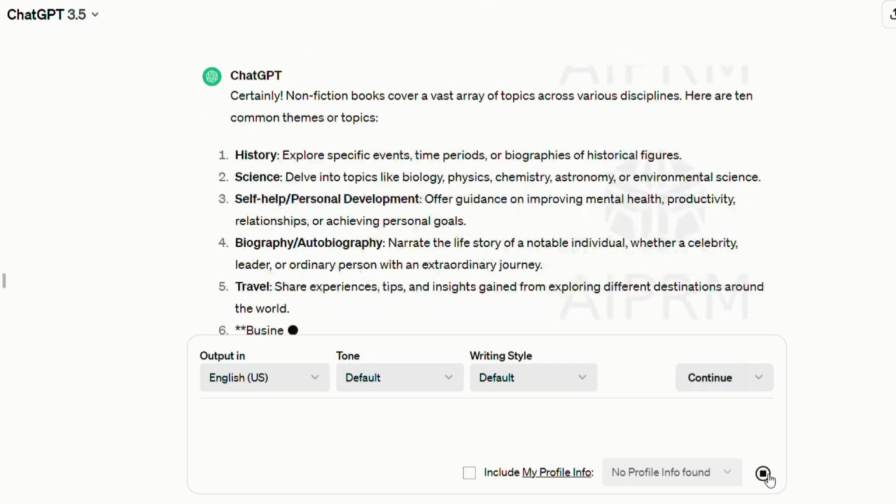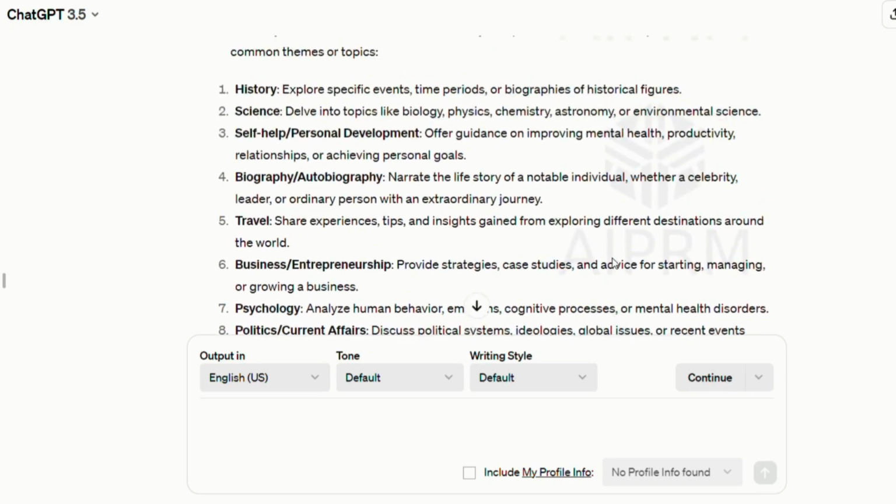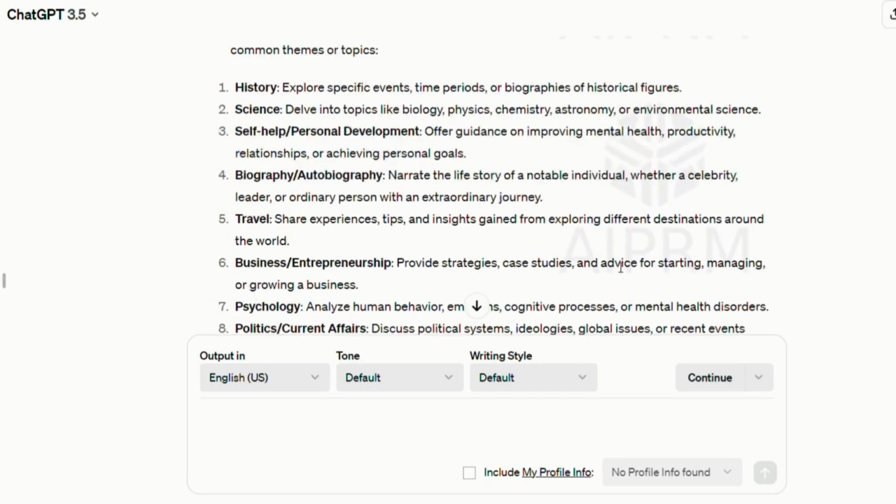Here's history, science, self-help, personal development, biography, autobiography, travel, business, entrepreneurship, psychology, politics, current affairs, cooking, food, and memoirs. Let's pick one.